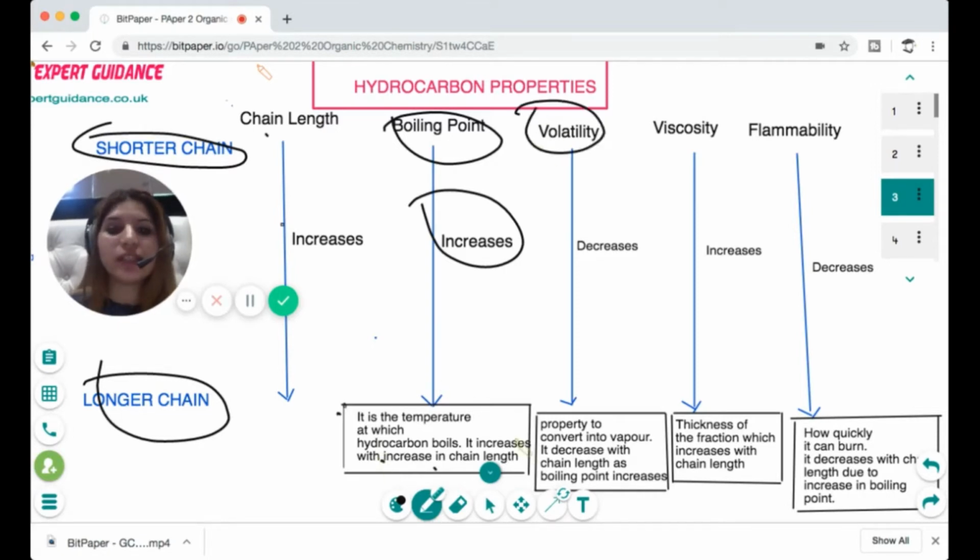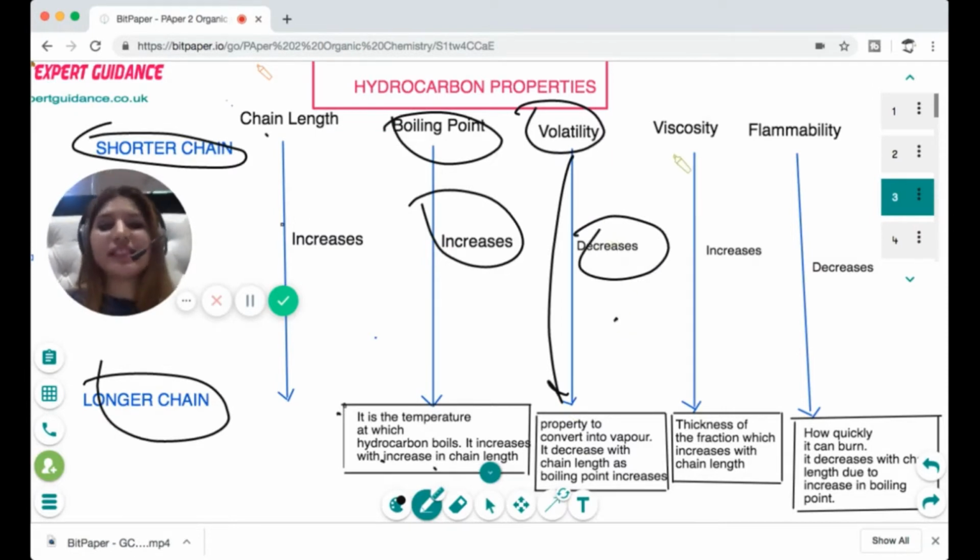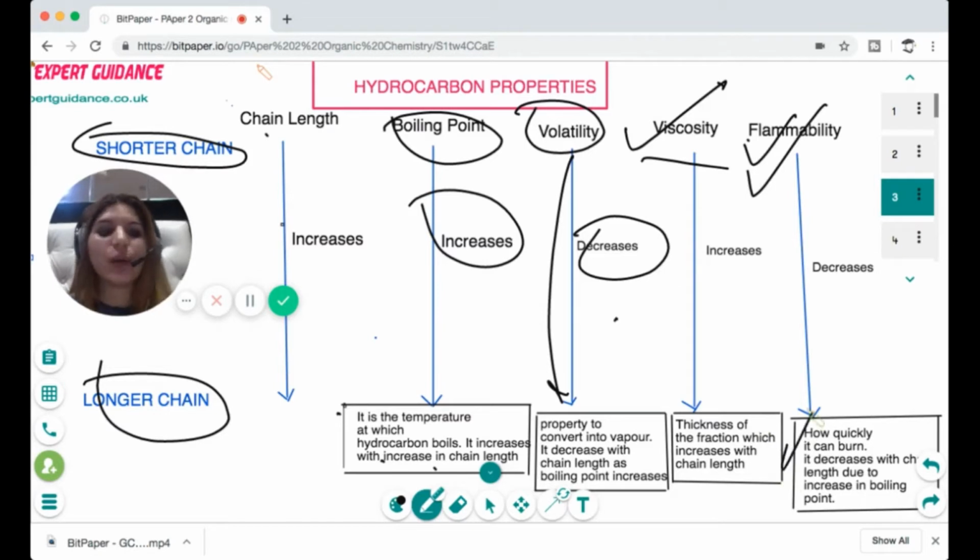Next is volatility. Volatility is a property that shows how quickly it can convert into a vapor. And naturally, lower the boiling point, more volatile the substance would be. So with increase in chain length, the volatility decreases. Next is viscosity. Viscosity is the thickness of the fraction, and naturally greater the chain, greater is the thickness, so the viscosity increases as the chain length increases. And the last property is flammability, or the property of ignition, which is how quickly something burns, and it decreases with increase in chain length, because the longer the chain length, the more difficult it is to burn that molecule or hydrocarbon.